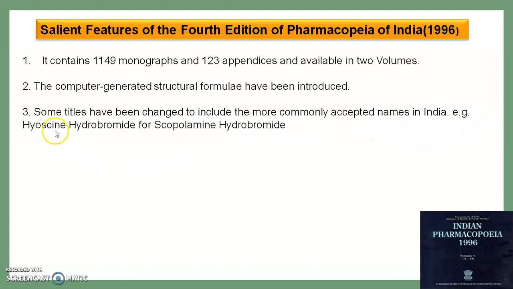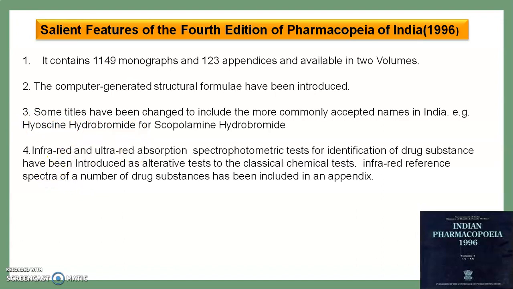For example, hyoscine hydrobromide is used for scopolamine hydrobromide. That means first it was scopolamine hydrobromide, but since it is popular in India by the name hyoscine hydrobromide, it is mentioned that way. Infrared and ultraviolet absorption spectrophotometric tests for the identification of drug substances have been introduced as an alternative to the classical chemical tests. Infrared reference spectra of a number of drug substances have been included in the appendices.